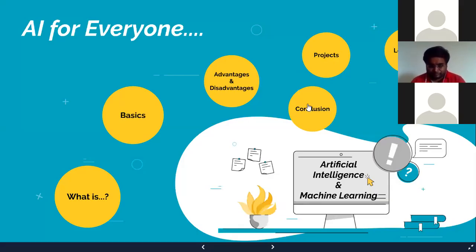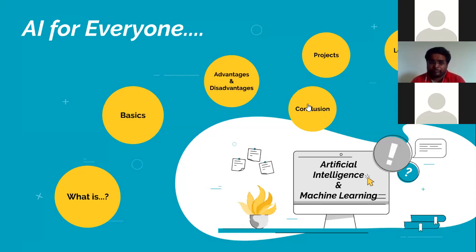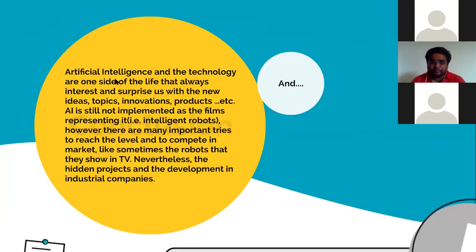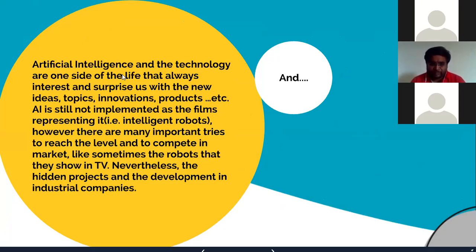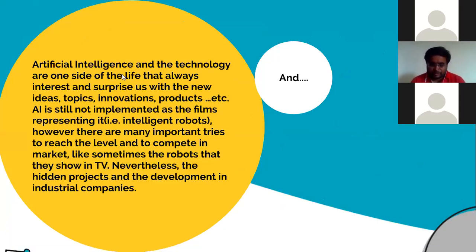After all this, we have to conclude our presentation. So in conclusion, artificial intelligence and technology are one side of life that always interests us, because whenever we listen about AI, we imagine that there are a lot of machines talking to each other and working like humans. But currently, we are not at that stage. We are working for that, but we have not integrated all the things together. Are you understanding this thing?